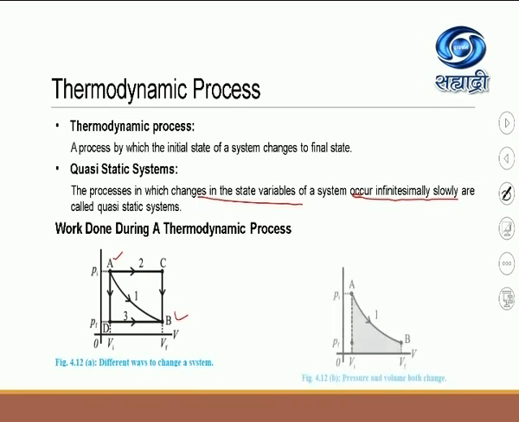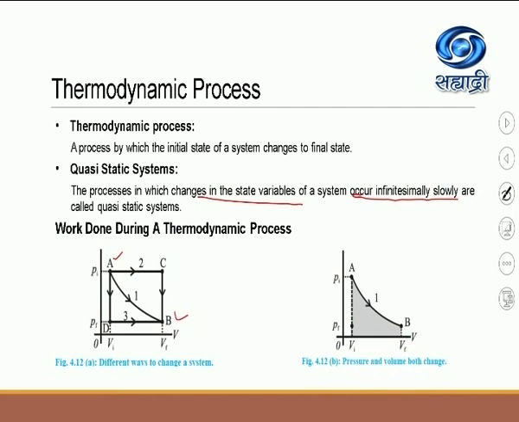So let us see the first path. In the same diagram, we are doing only path 1. I am drawing the PV diagram for path 1 when the system has changed from state A to state B via path number 1. Again, the area under the curve represents the work.